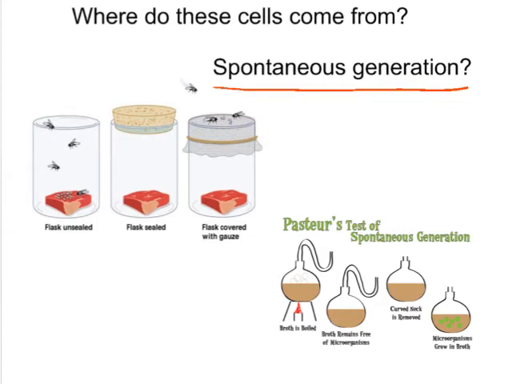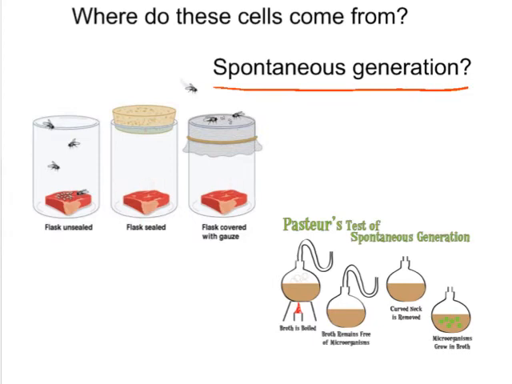And he was trying to show that if indeed the flask were sealed, you would not have life growing on this piece of meat. And here he covered the flask with gauze, and the flies were attracted to the meat and could smell the meat, but the maggots were coming from the flies, not actually from the meat itself.